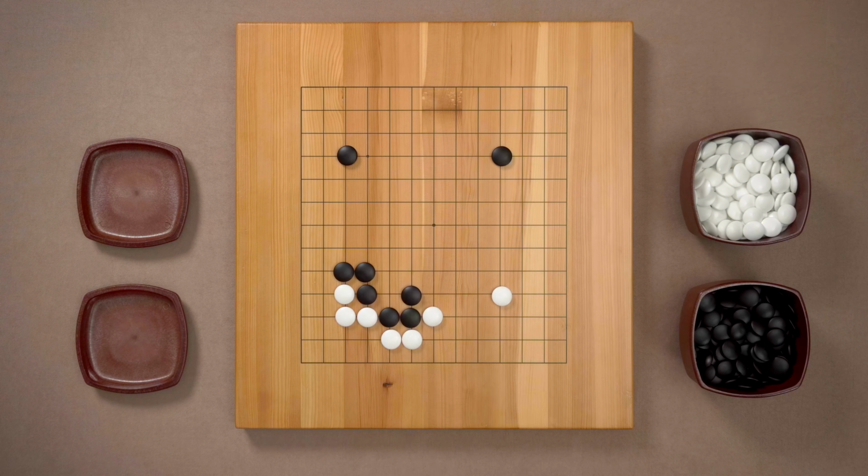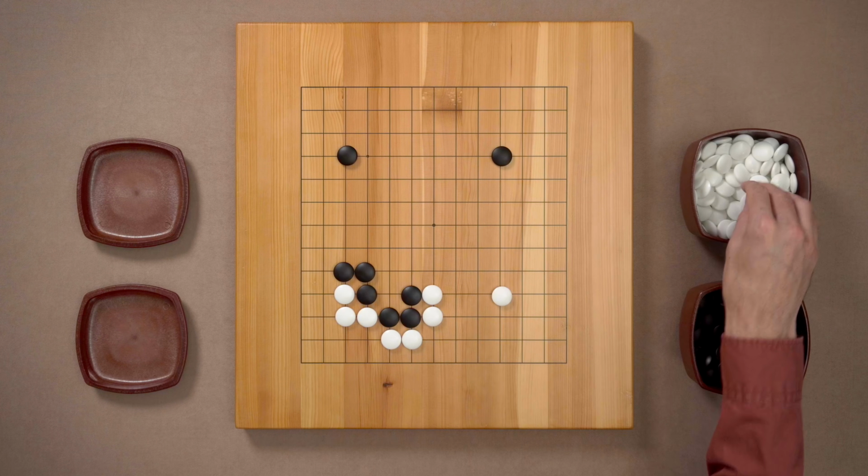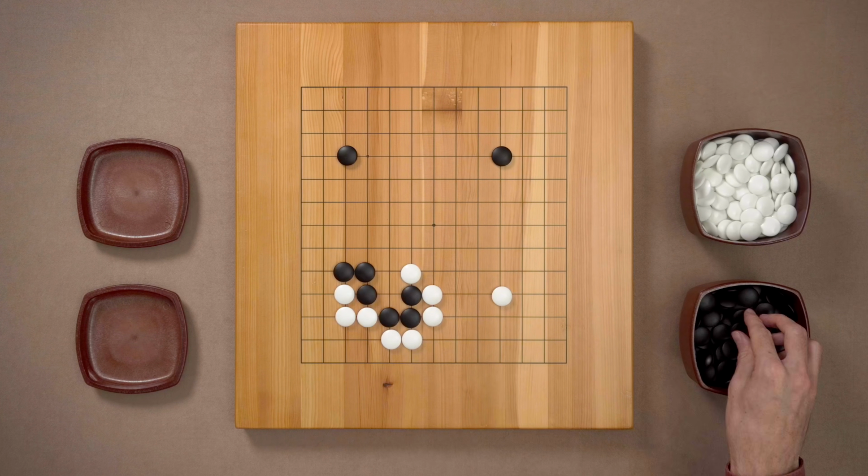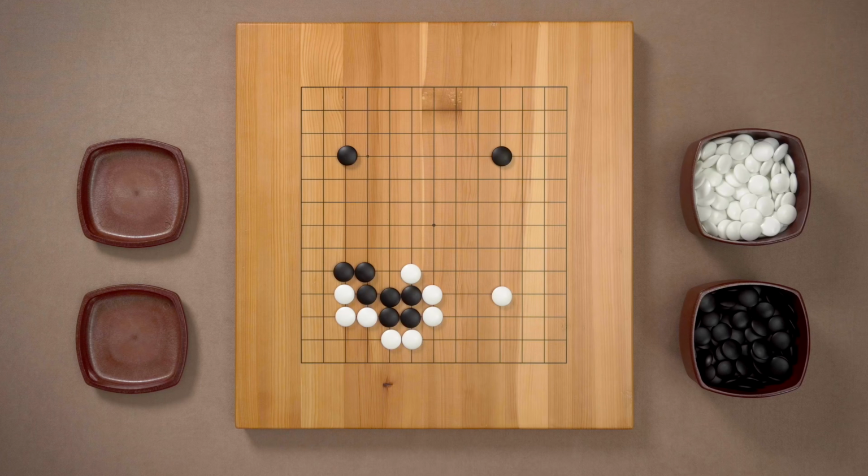Then how about this move? Again, a bad shape here. White will extend, and if Black doesn't do anything, with the very next move, White can Atari. Black will have to connect. Black's shape looks like a chunk of stones.